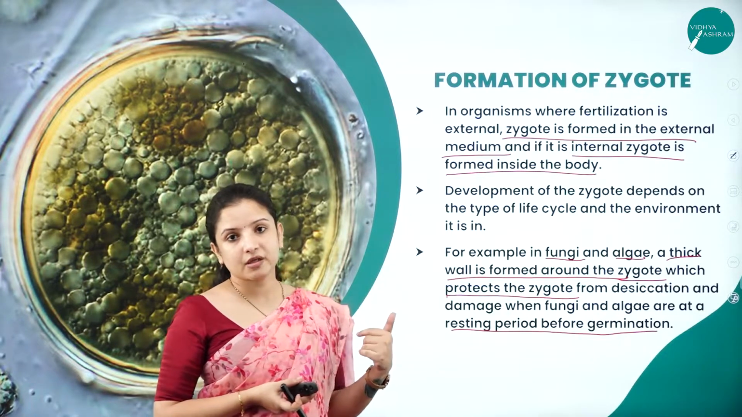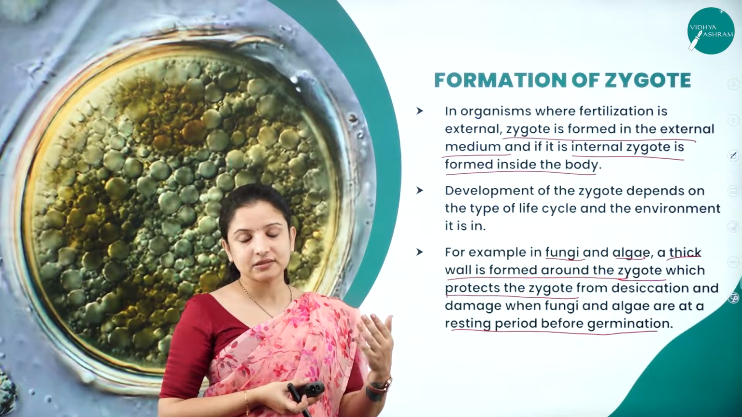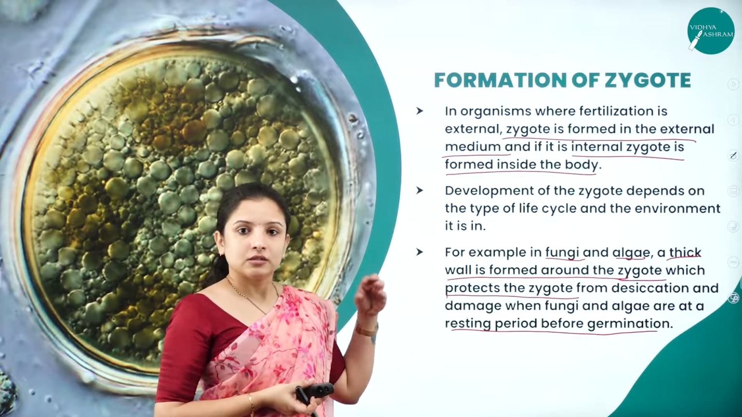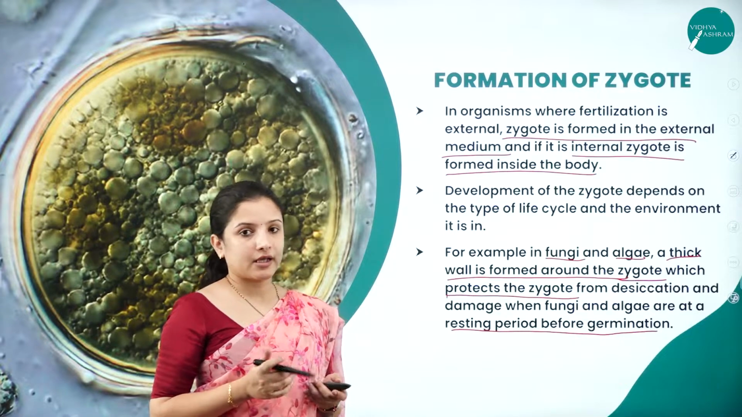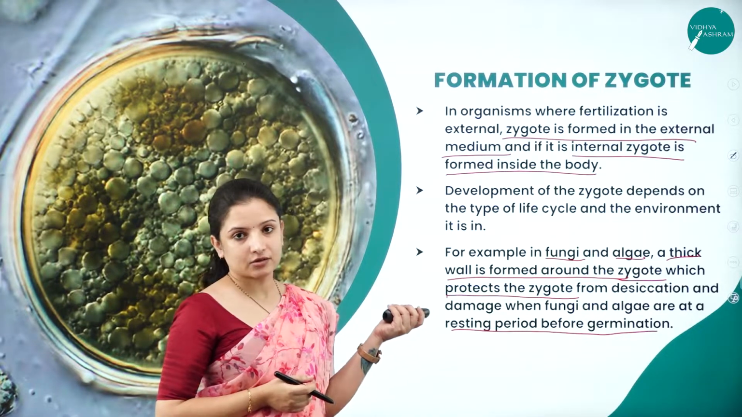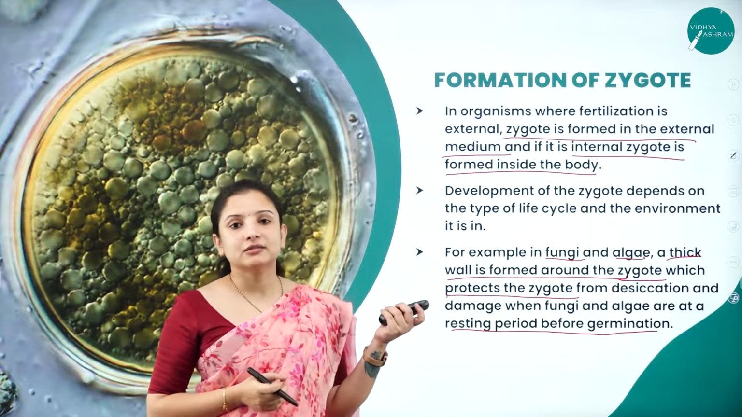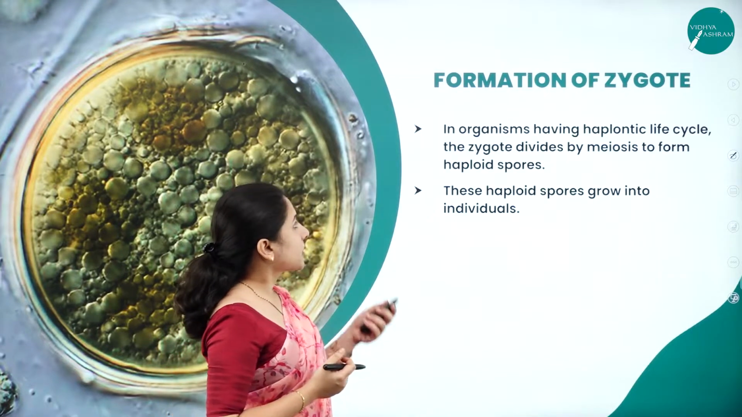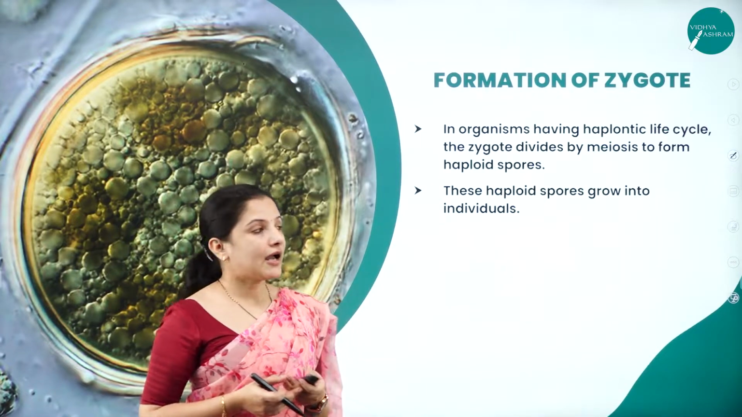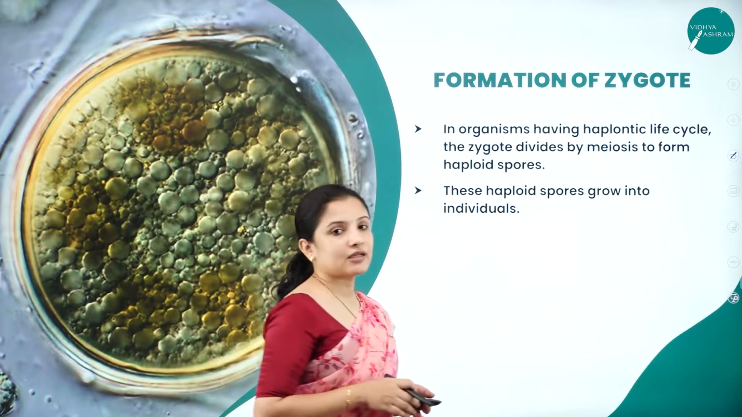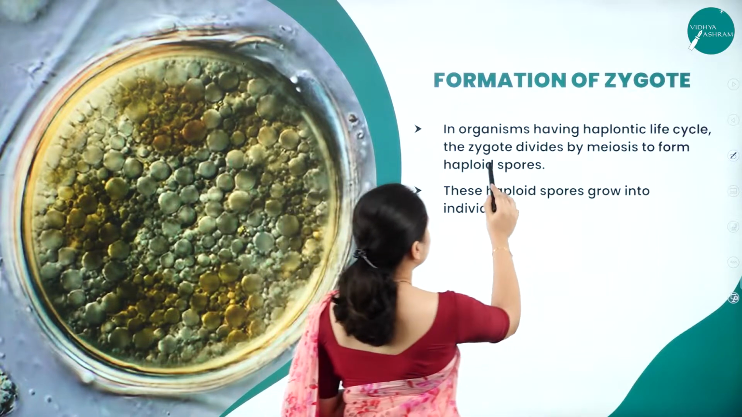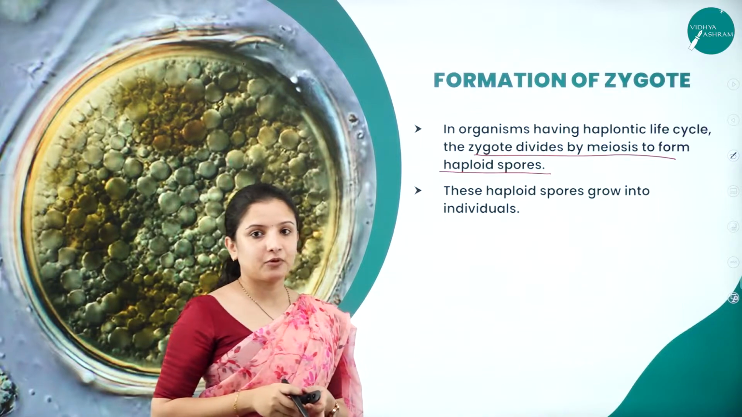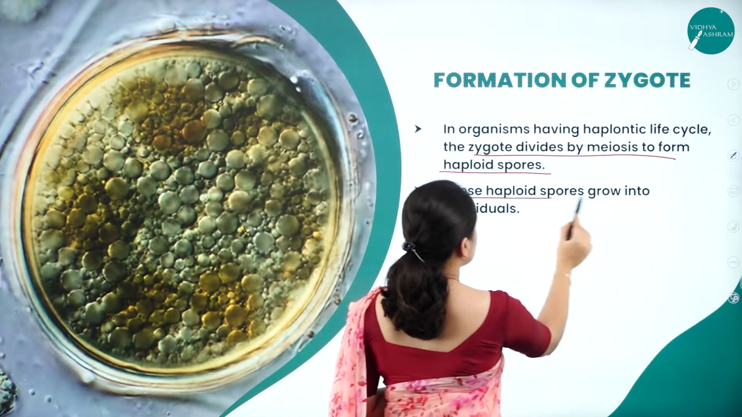Once the dormant period or unfavorable condition passes, these walls vanish and they start to develop into new organisms. So that is how it actually occurs. Formation of zygote in an external medium requires a lot of adaptive features. In organisms having a haplontic life cycle, the zygote usually divides by meiosis to form haploid spores. These haploid spores usually grow into individuals.